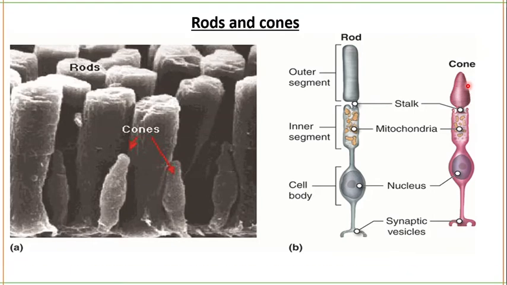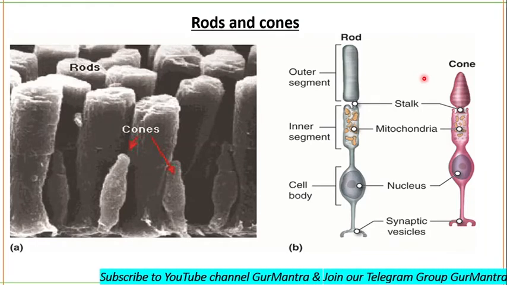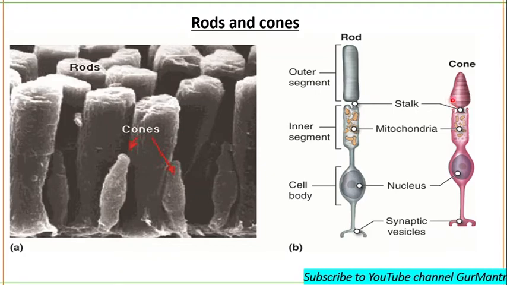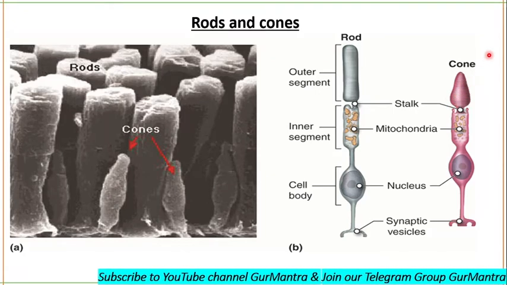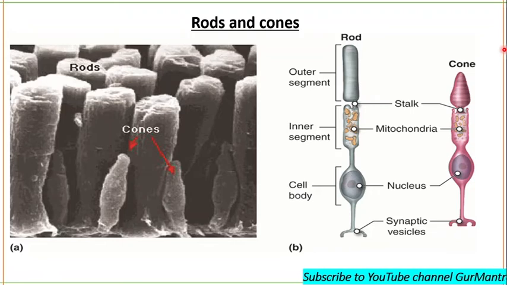Rods allow us to see in dim light, but they do not provide color vision. In dim light, we can only see black and white or gray shades. Brighter light stimulates cones, which produce color vision. The types of cones in the retina are blue cones, sensitive to blue light, green cones, sensitive to green light, and red cones, sensitive to red light. Color vision results from the stimulation of various combinations of these three types of cones.